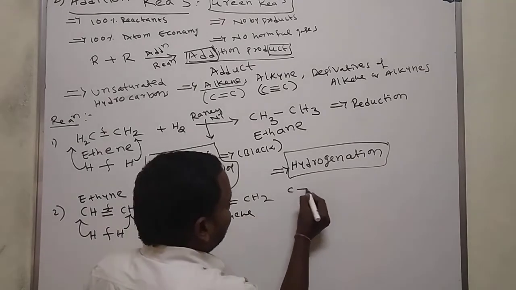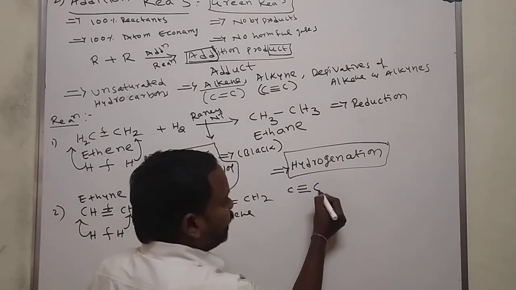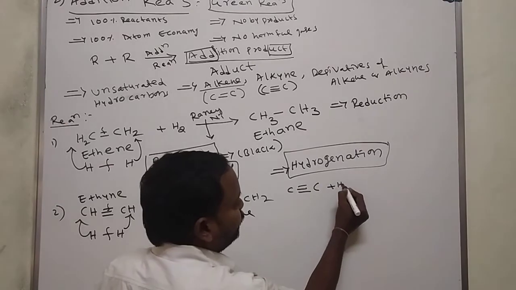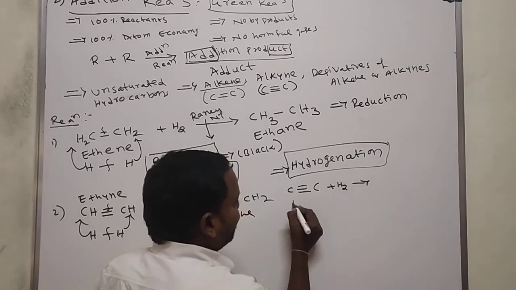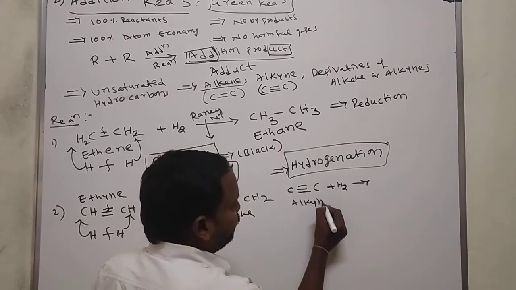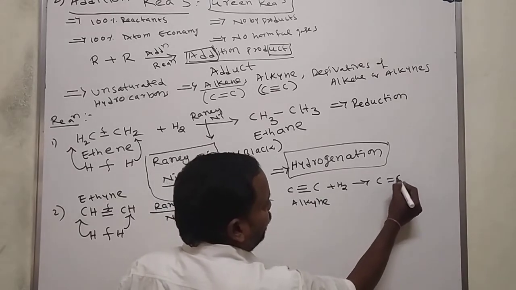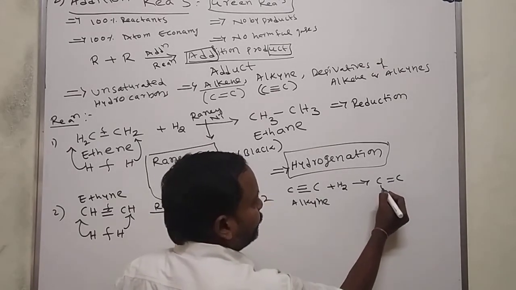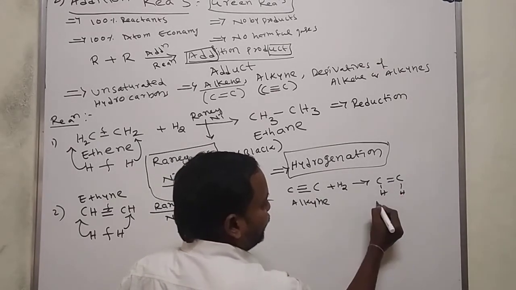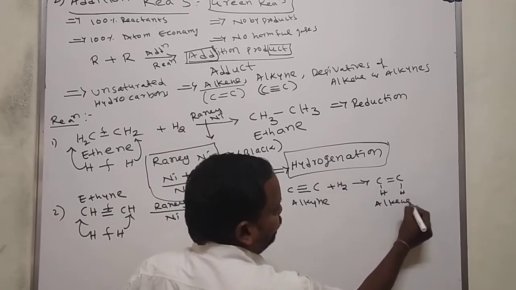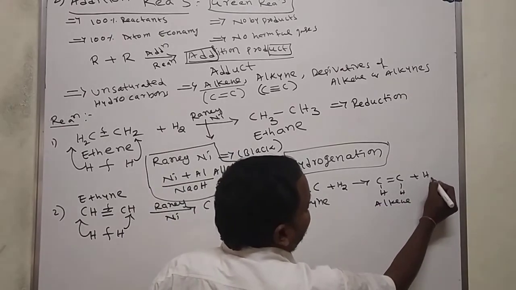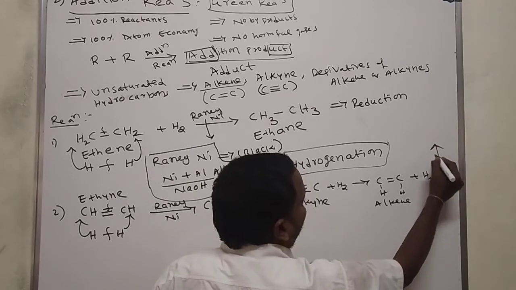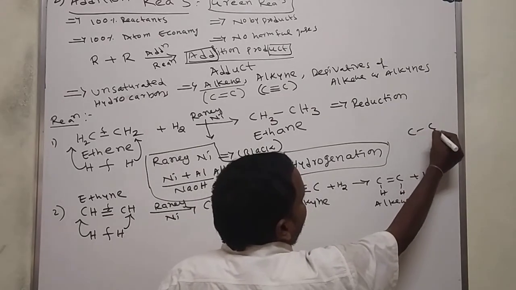So the hydrogenation of alkyne forms alkene, and the hydrogenation of alkene forms alkane.